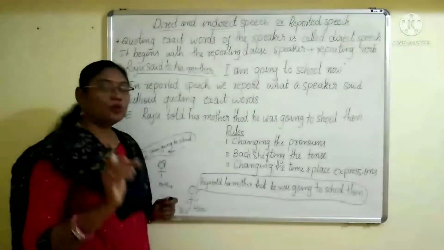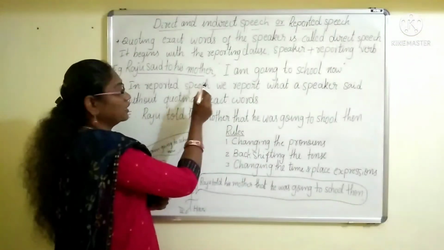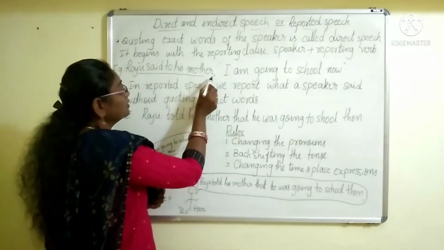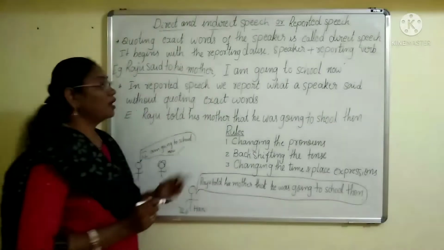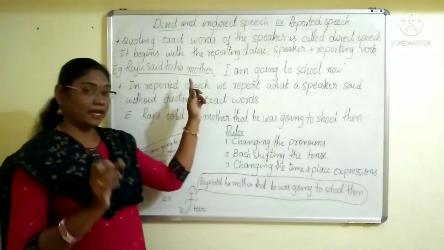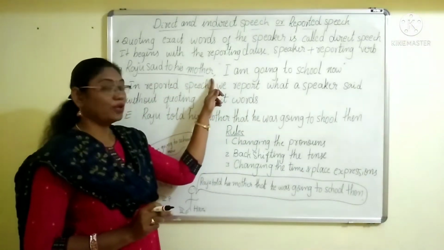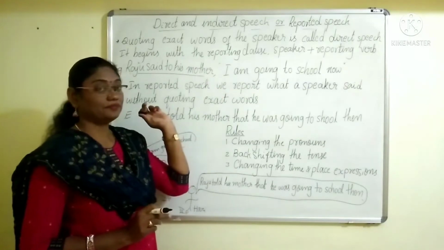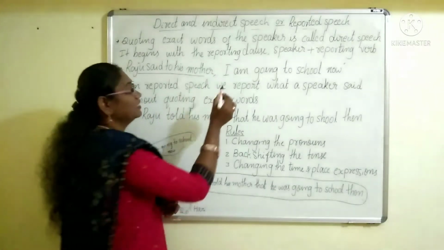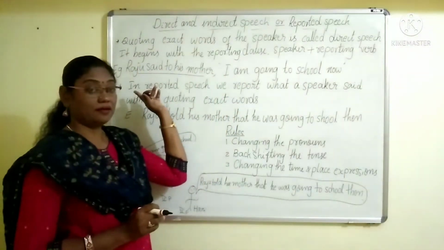You can notice that in direct speech, we have to use a comma here. After this reporting clause, we have to use a comma. And these are called the exact words of a speaker.